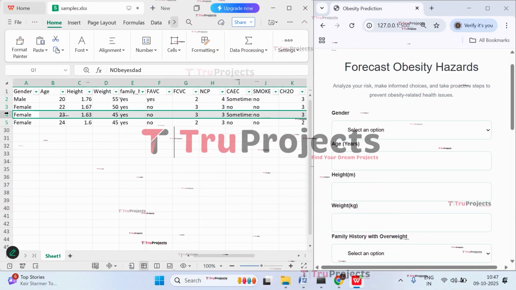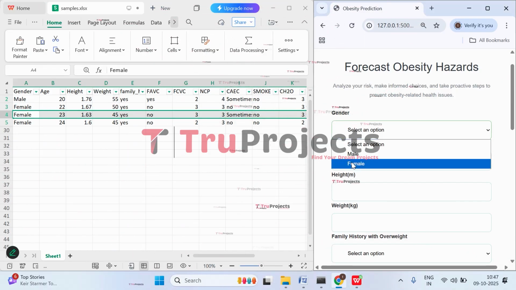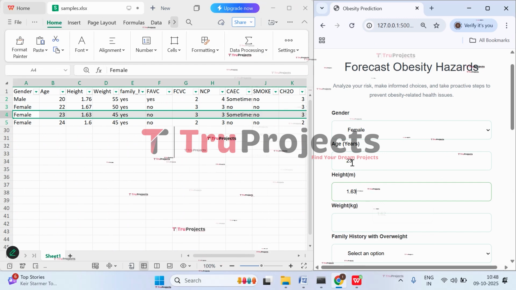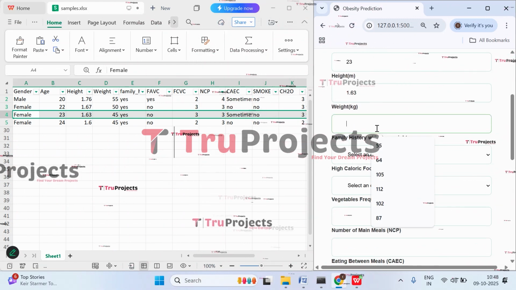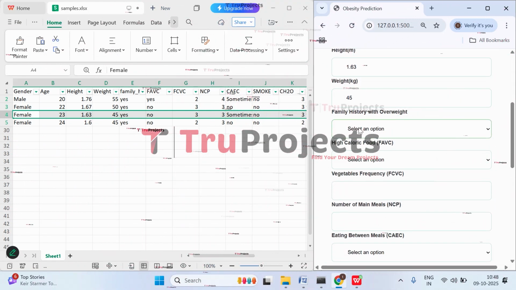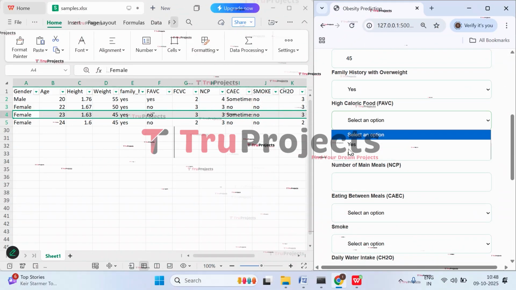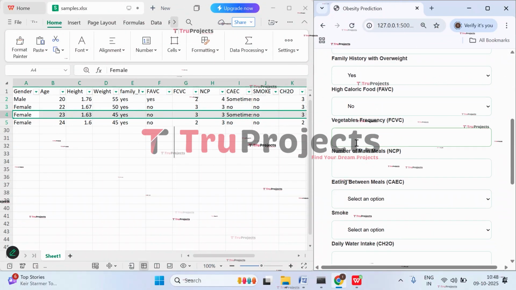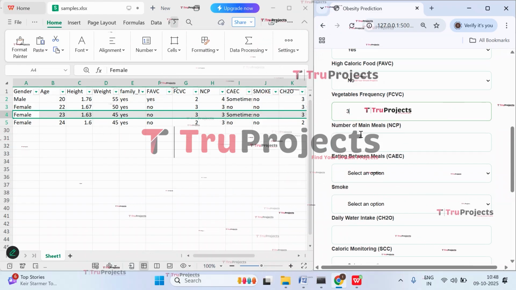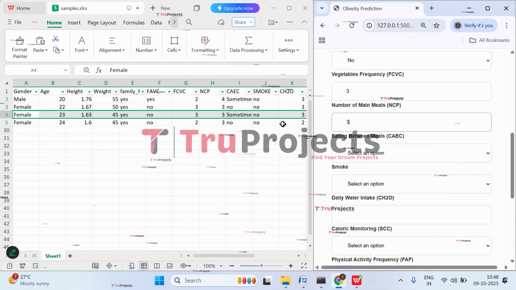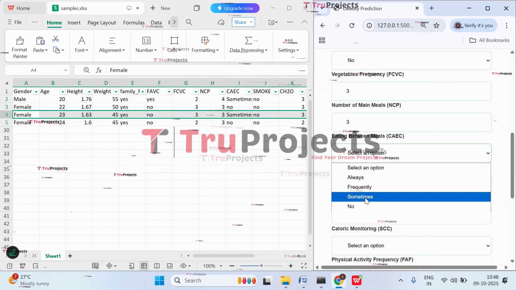So let's check with this case where gender is female, age is 23, height is 1.60, and weight is 45. Family history is overweight. High calorie food is no. Vegetables frequency is 3. Number of meals is 3. Eating between meals is sometimes.